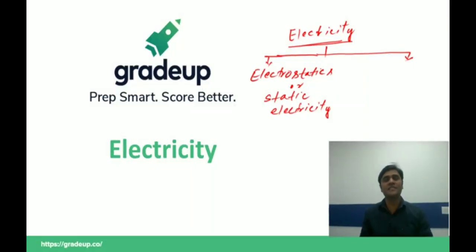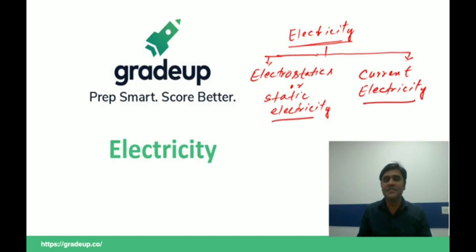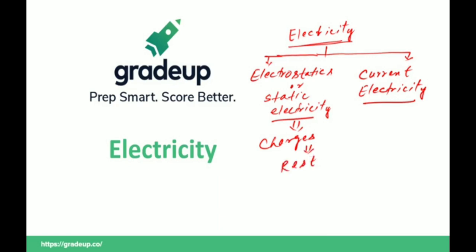...which is known as static electricity, and the second branch of electricity is known as current electricity. So the branch of physics which deals with the study of charges at rest is known as electrostatics or static electricity. Static means rest. And the branch of physics which deals with the study of charges in motion is known as current electricity.